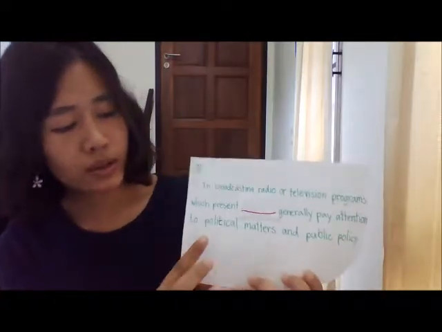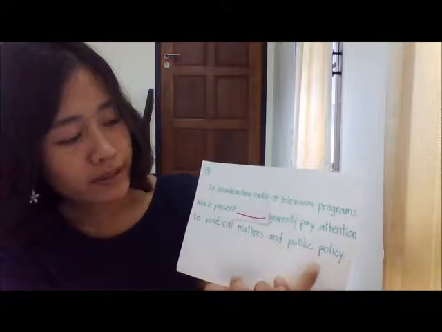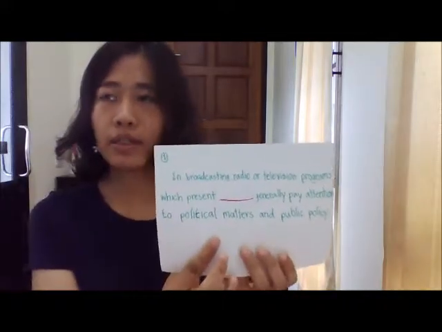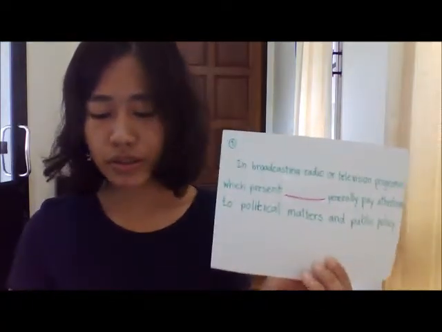And next, take a look at this. Public policy, political matter is something about public administration. So in the word list, there is a word that involves public administration, which is public affairs, and also this is a noun.